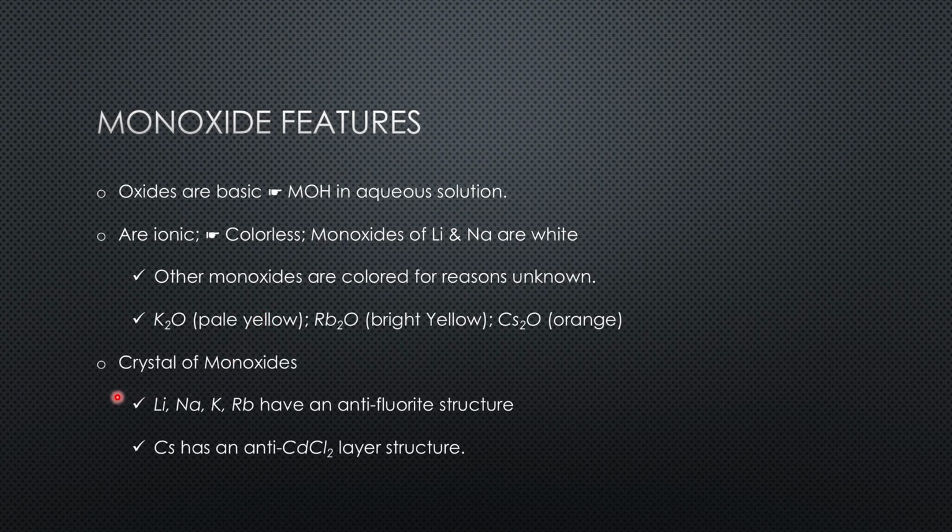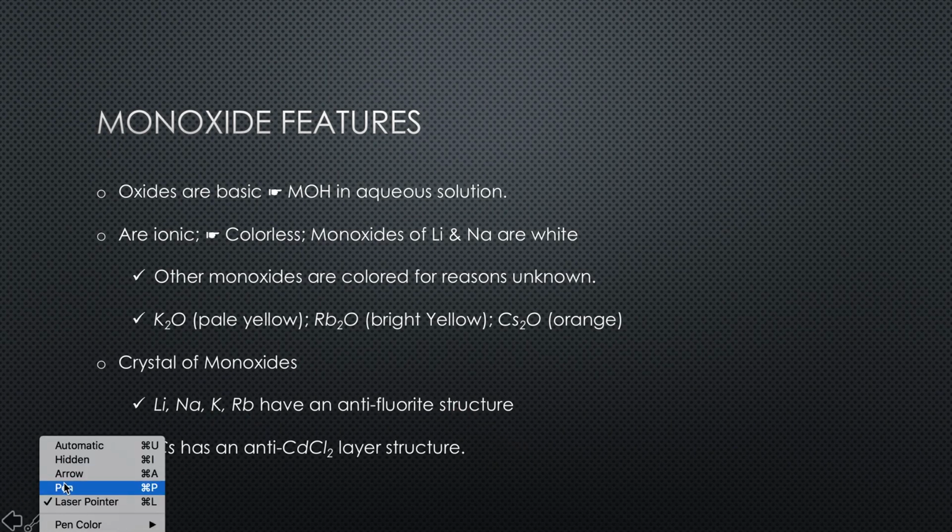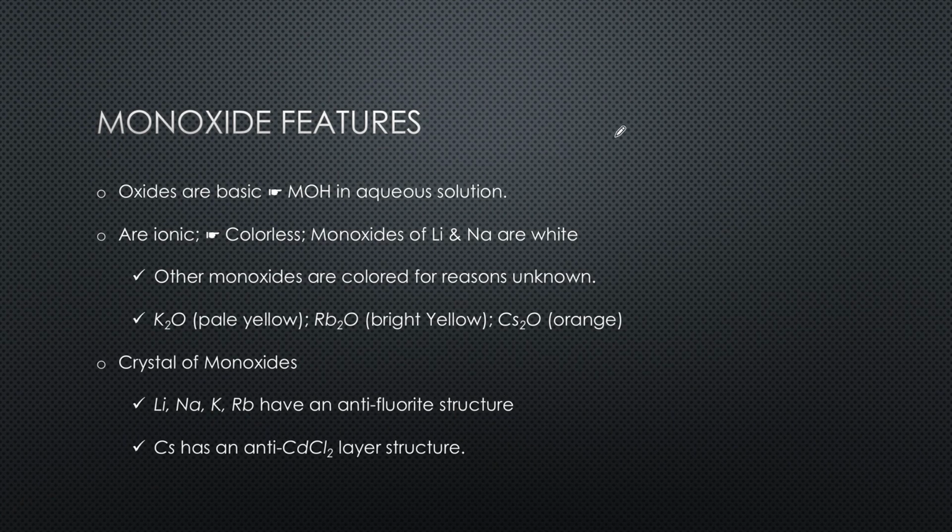Now, coming to the crystal structure of these monoxides, if we compare lithium, sodium, potassium and rubidium, they have an anti-fluoride structure. What do we mean by an anti-fluoride structure? If you remember what you have learned about crystal structures, there are different types.